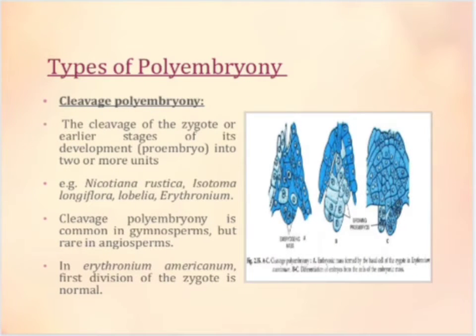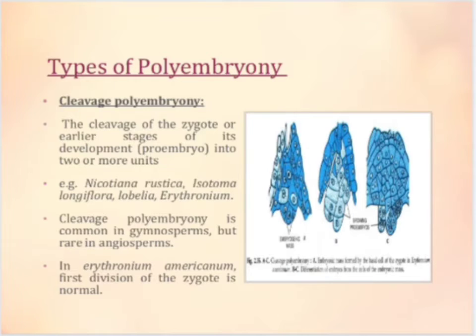Different types of polyembryony. First, cleavage polyembryony. It results from the cleavage of the zygote or early stages of its development into two or more units, that is in Nicotiana rustica, Isotoma longiflora, Lobelia and Erythronium. Cleavage polyembryony is common in gymnosperms, but it is of rare occurrence in angiosperms.